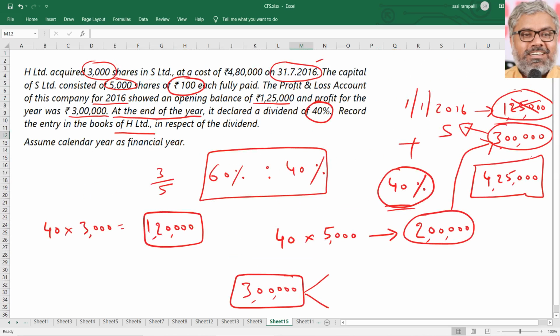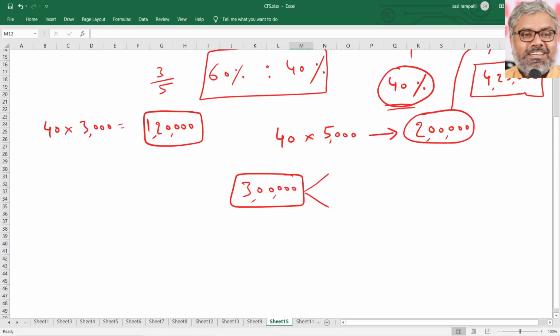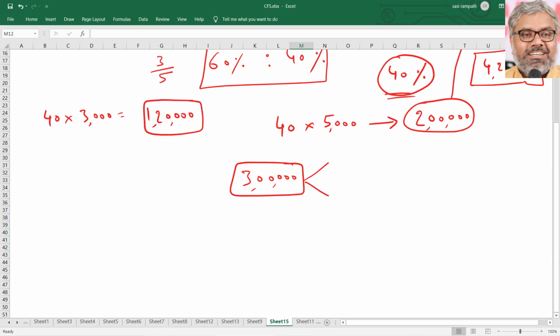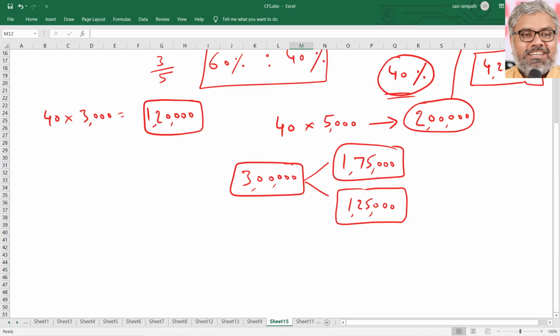Because the acquisition happened on 31st July, which means 7 months. So 3 lakhs into 7 by 12, that is 1,75,000, is related to pre-acquisition profit, and 3 lakhs into 5 by 12, which is after the acquisition, naturally 1,25,000, is post-acquisition profit.